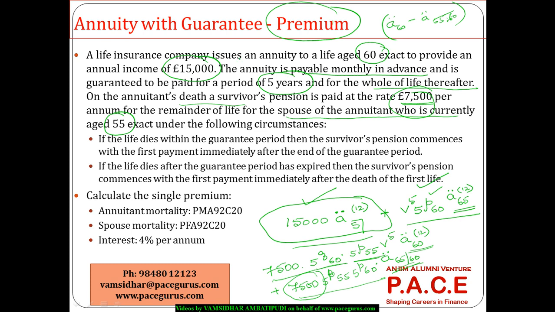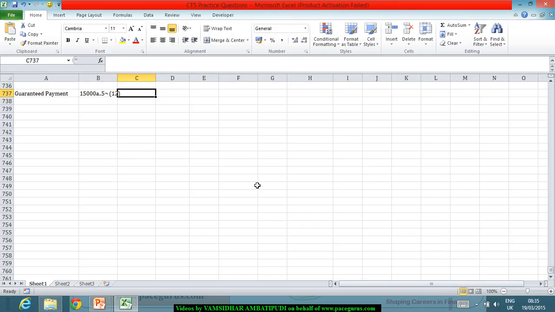If I have to look at it, it is nothing but 1 minus V to the power of 5 by D12. Right, so this is what comes out, 1 minus V to the power of 5 by D12. So I have to really make the necessary computations here.